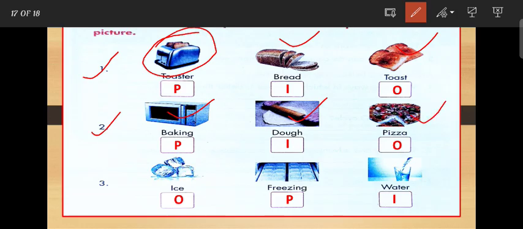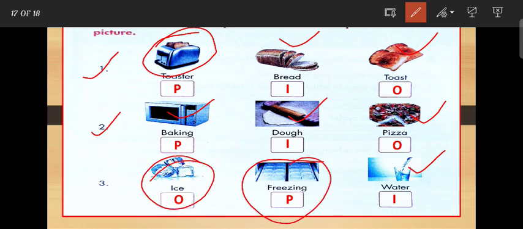Next is water, and we want to freeze the water. This is the process. Next, ice comes out. So these are a few input, process and output examples.